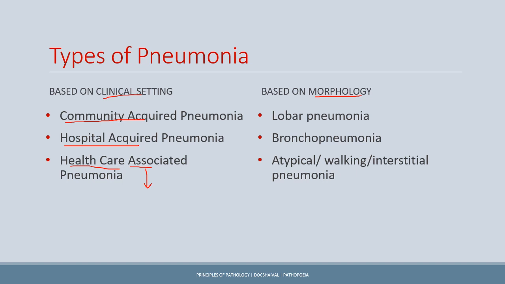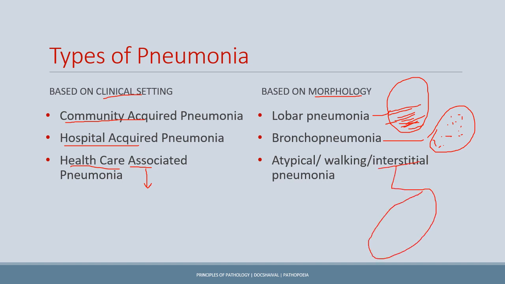The lobar pneumonia, usually caused by bacteria, as the name suggests, involves the lobe of the lung. A single lobe of the lung is usually involved. But in bronchopneumonia, we have something called patchy infiltrate in the whole lung. Then in the atypical pneumonia or the interstitial pneumonia, again, as the name suggests, we can see that the infiltrates are in the alveolar walls or the interstitium. In contrast, in the lobar pneumonia, the infiltrates are usually inside the alveolar spaces, while here they are in the alveolar walls. Okay, this is also called walking pneumonia because it causes fatigue.